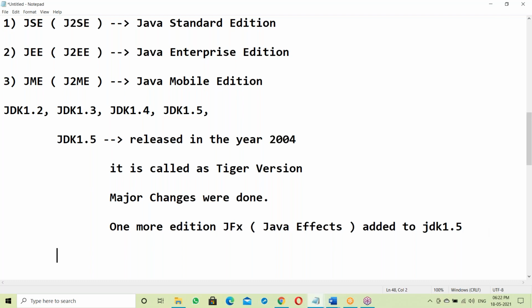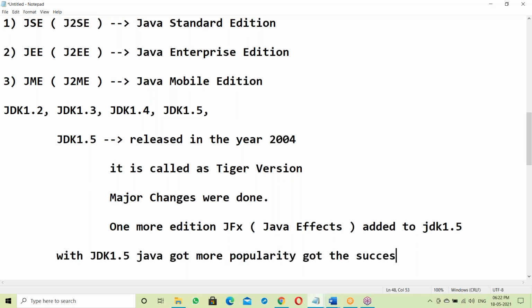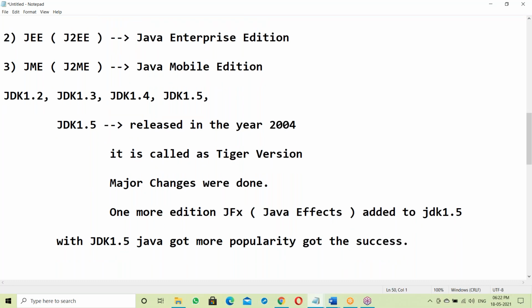Finally, Java got success with JDK 1.5. Java got more popularity. How many years did it take?